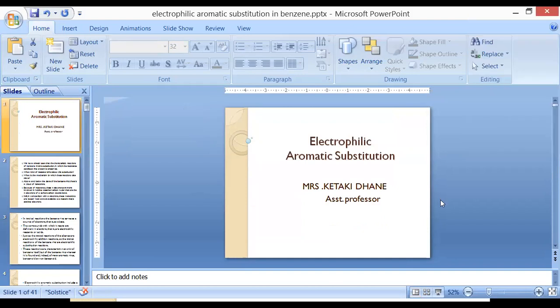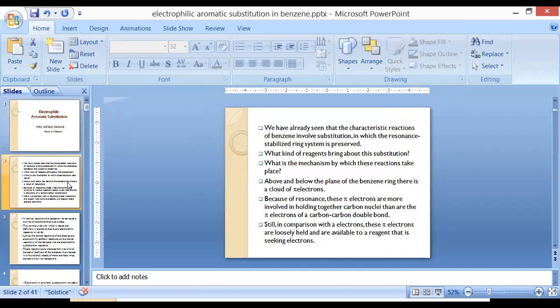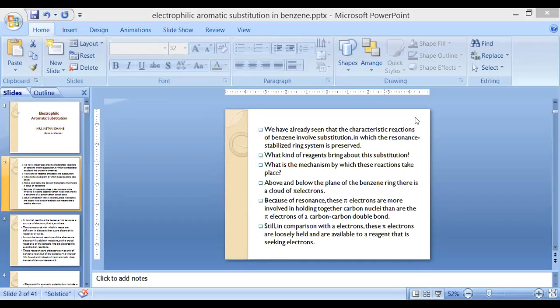Okay, we are starting again. So what we have discussed up till now: benzene has a cloud of pi electrons. These pi electrons are loosely held. These pi bonds are weak as compared to sigma bonds in the same benzene compound.